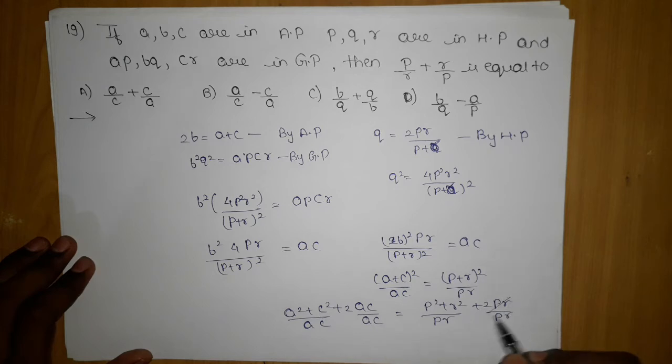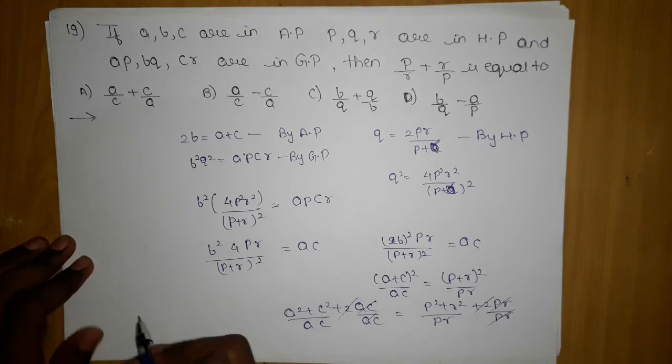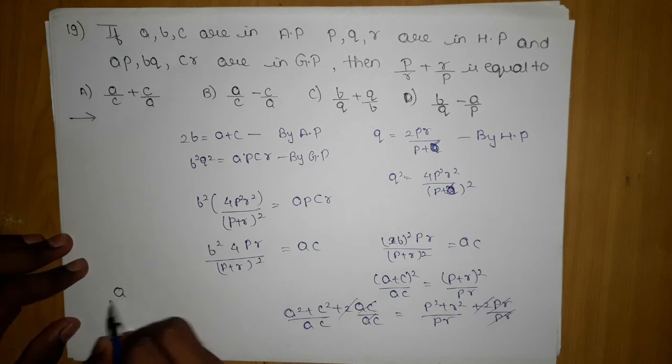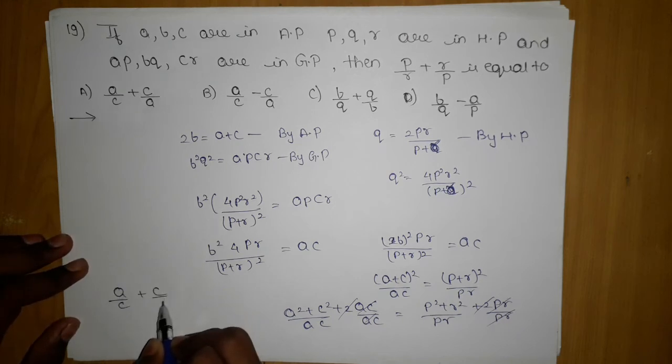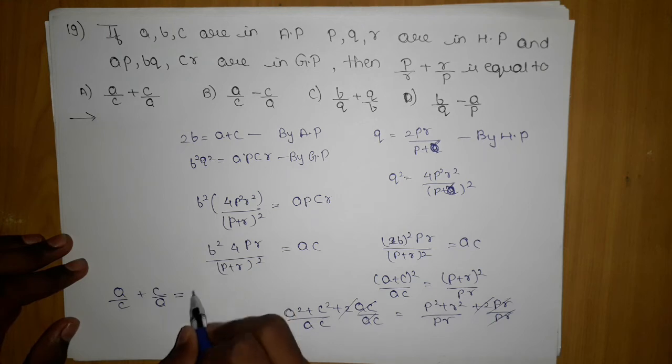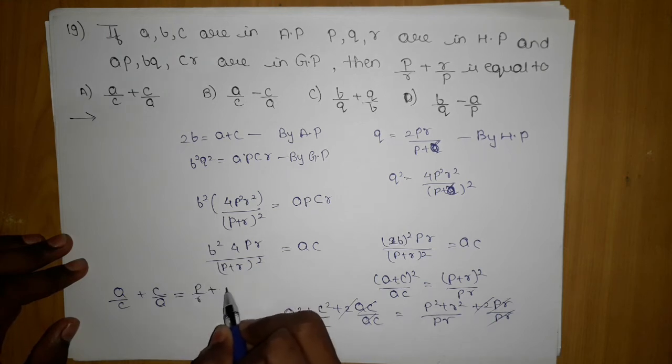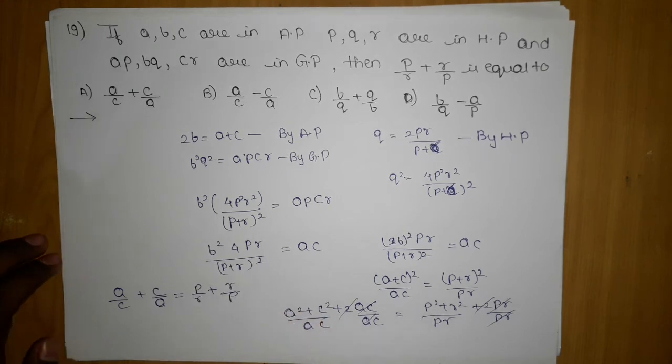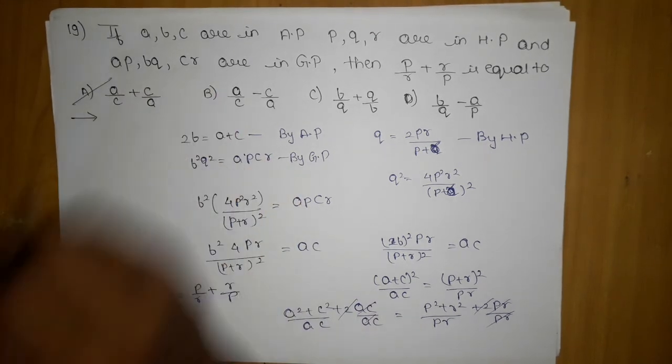Now here this and this will cancel out, 2 will be left, and here 2 and 2 will also cancel out, so we are finally left with A upon C plus C upon A is equal to P upon R plus R upon P, which is A upon C and C upon A, which is A option.